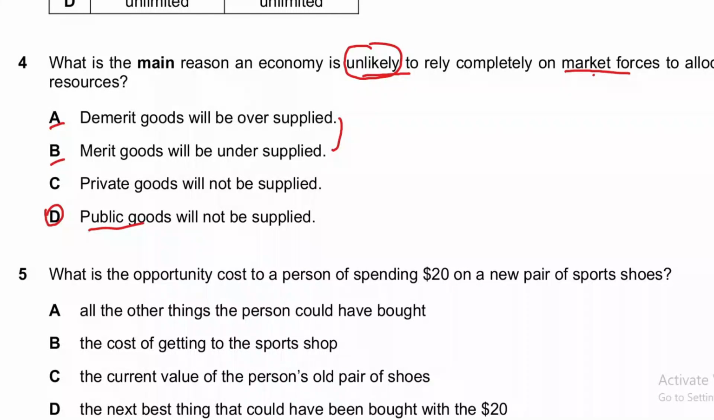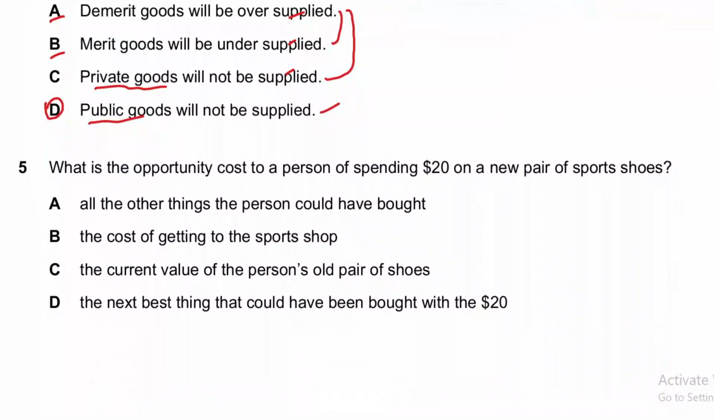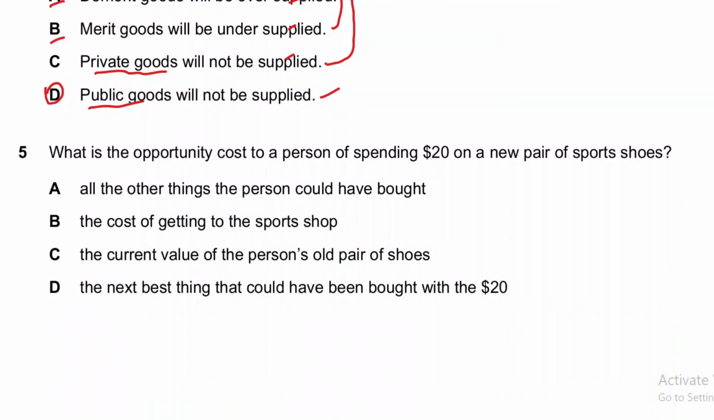The free market economy produces demerit goods as well, since these come under the category of private goods. And option C is also a private good. So these three are private goods, exactly the same thing with different variations of the statements. And option D is a different type of good, that is a public good, that is unlikely to be produced by the market forces. And now moving to question number 5.